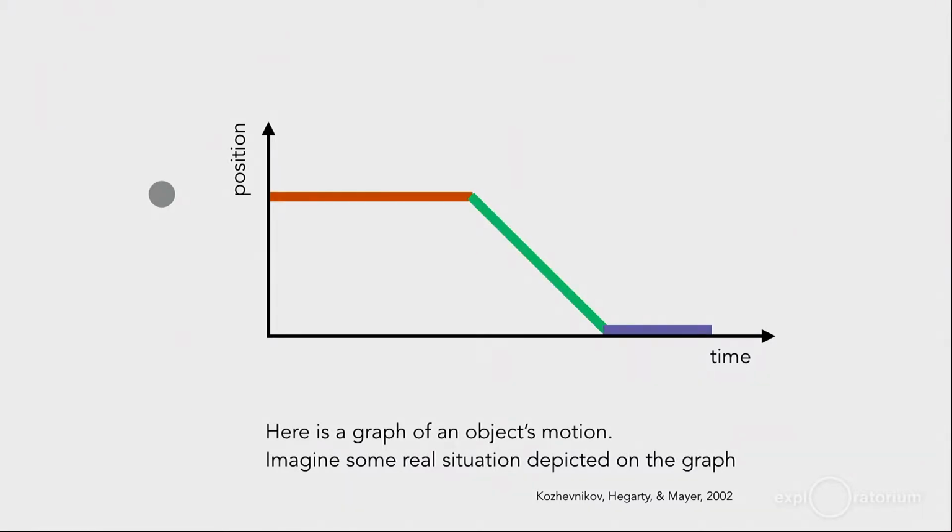You want to break it up into 3 different pieces, and you want to look at that first piece, and say, well, the position is not changing, but time is, so it's an object at rest. And then both are changing, so it's an object in motion, and we don't actually know which way it's moving. And then the purple bit at the end is an object at rest again. So that was a really different way of seeing this kind of ambiguous figure, either as a rabbit or as a bunch of ducks. So it's critical to be able to learn how to see the right view.